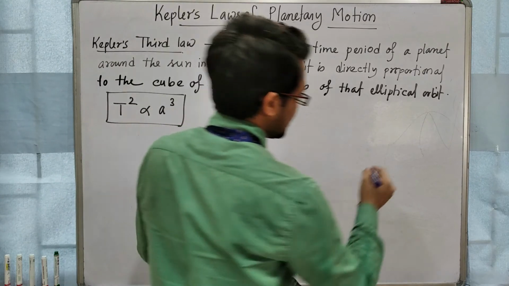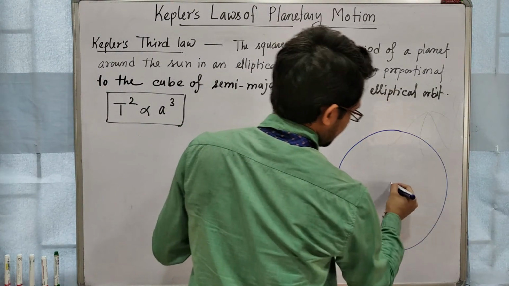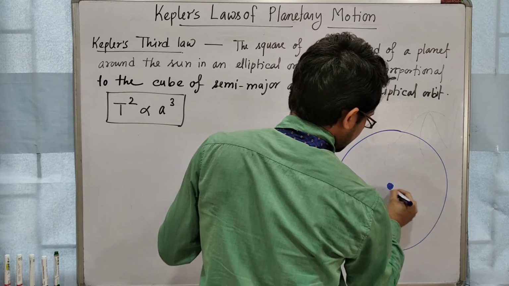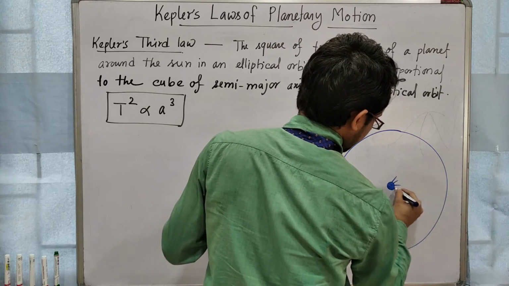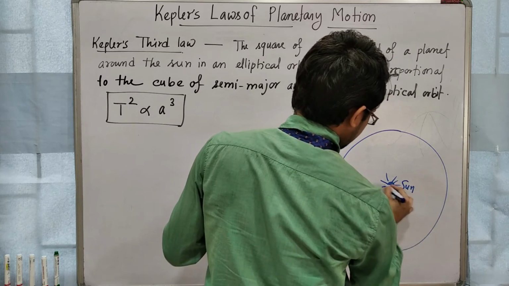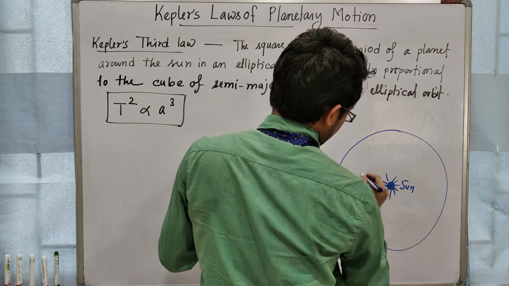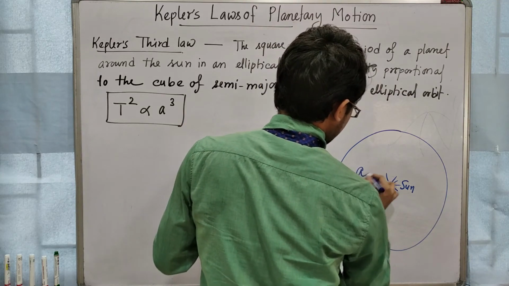So now for a circular orbit, we have already read about this part. This is our sun, and the sun will be at the center. This is suppose the planet. Here I am taking a as the radius.